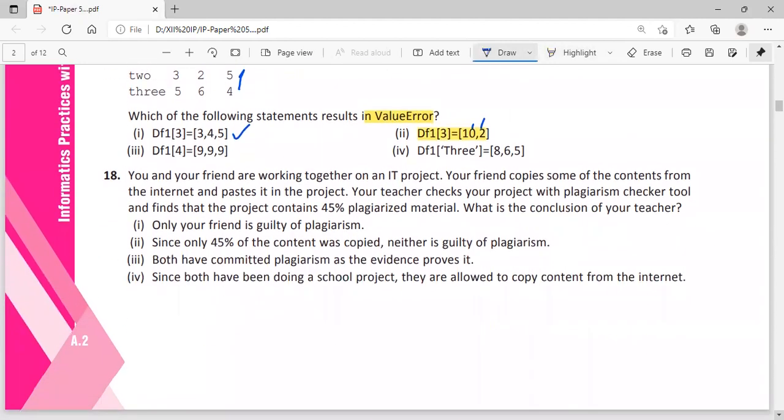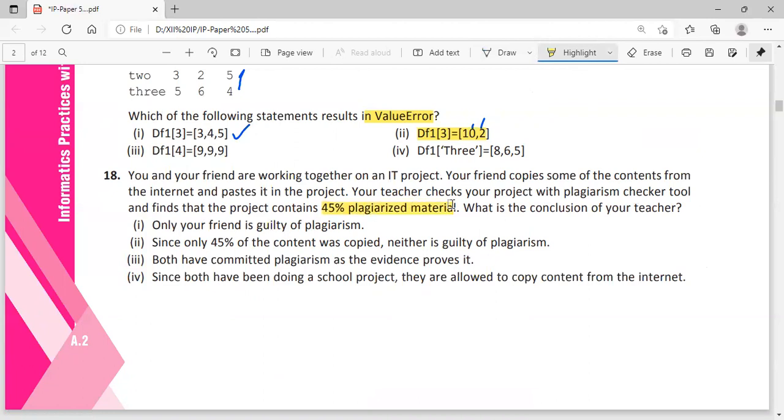Question 18. You and your friend are working together on an IT project. Your friend copies some of the content from the internet and pastes it in the project. Your teacher checks your project with a plagiarism checker tool and finds that the project contains 45% plagiarized material. What is the conclusion of the teacher?